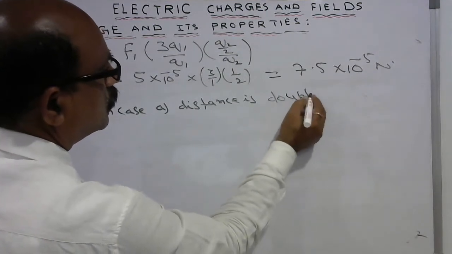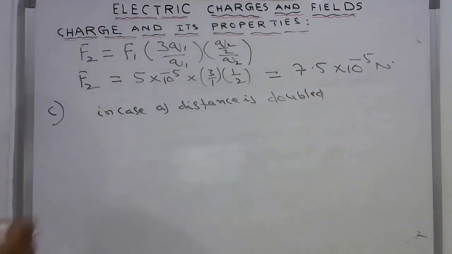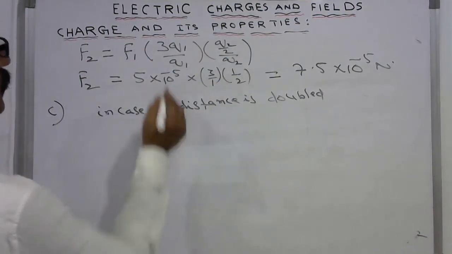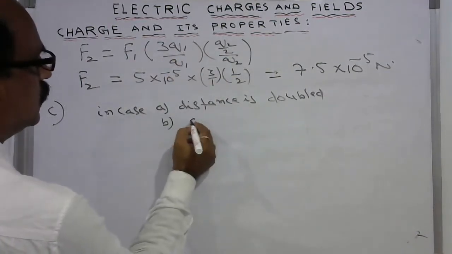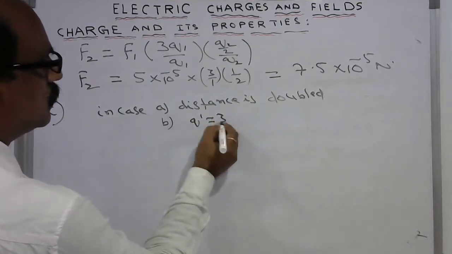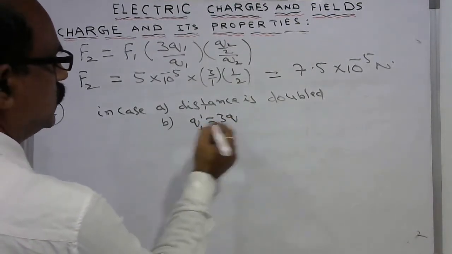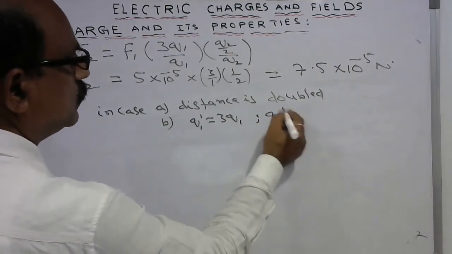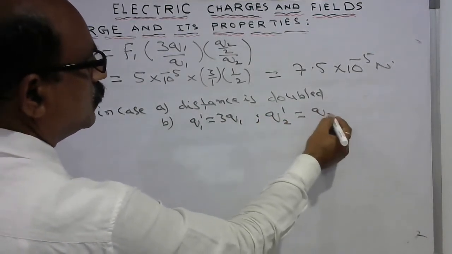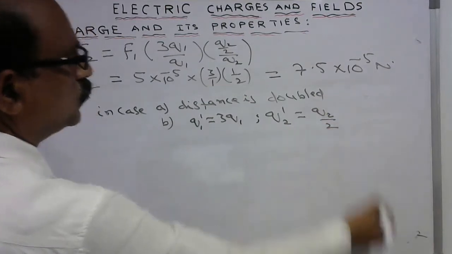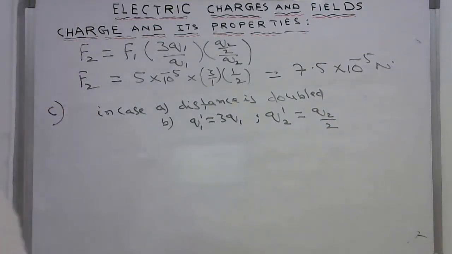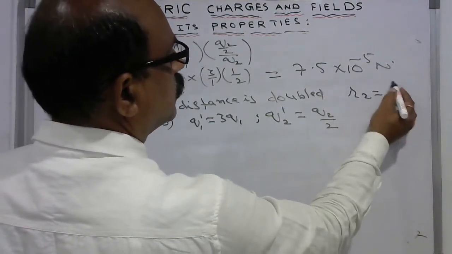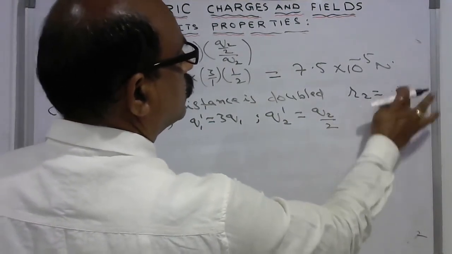In case B, this is what happened. One charge is tripled, Q1 dash is equal to 3Q1, and Q2 dash is equal to Q2 by 2. So here R2 becomes doubled, 2R1.